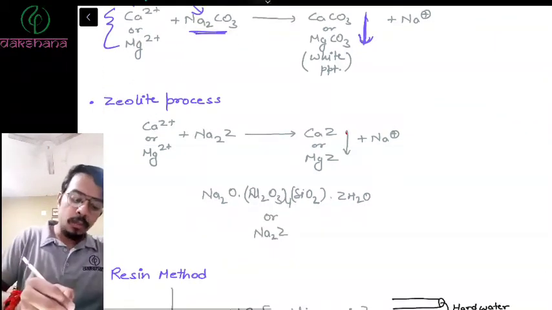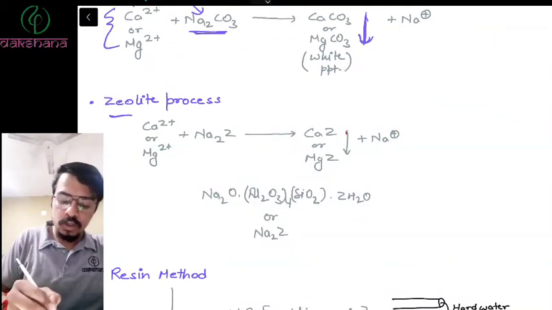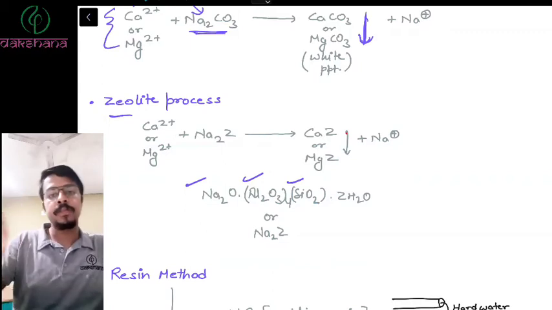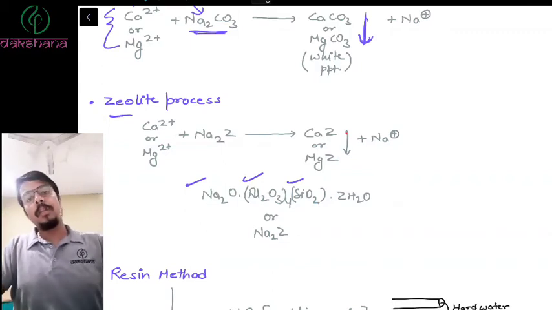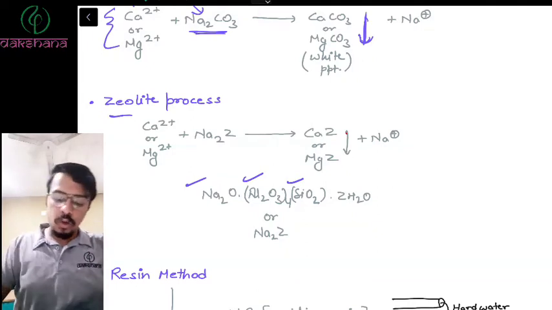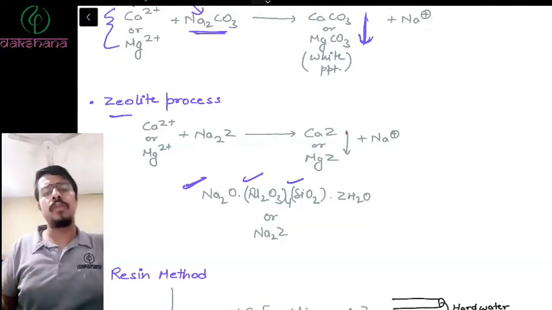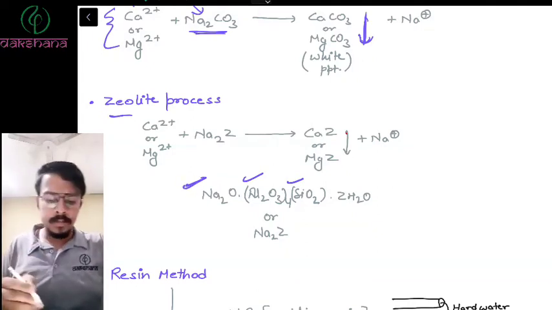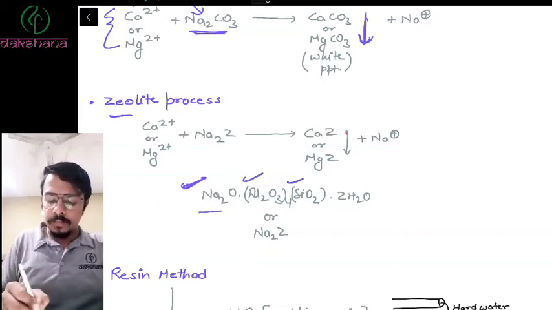Second method, by zeolite. What are zeolites? First understand: these are sodium aluminosilicates. These are compounds of sodium, aluminum, and silicon. So this is the formula. You don't have to remember the formula. You just need to know what zeolites are.